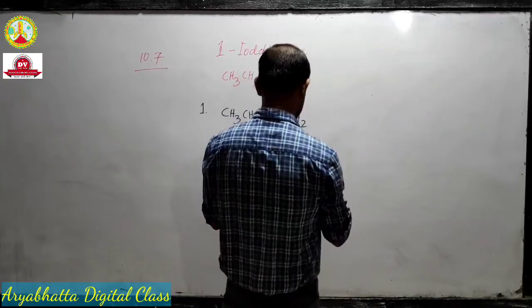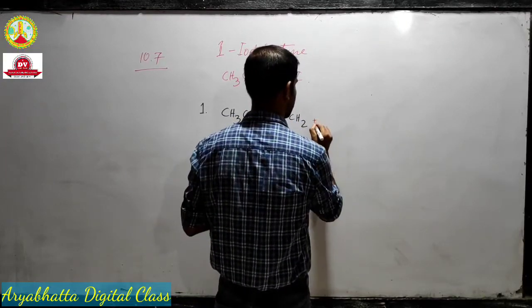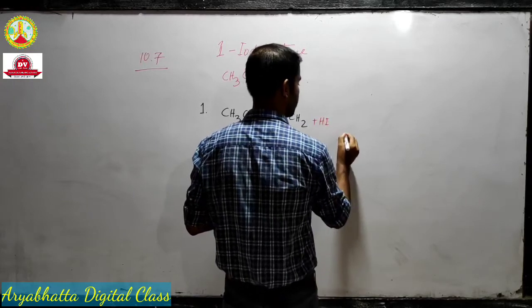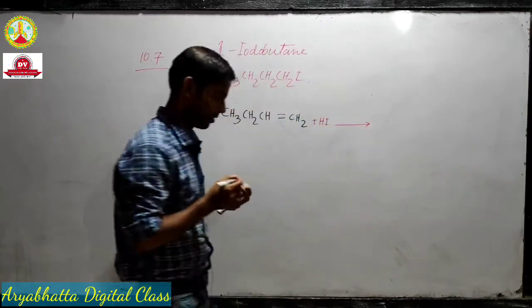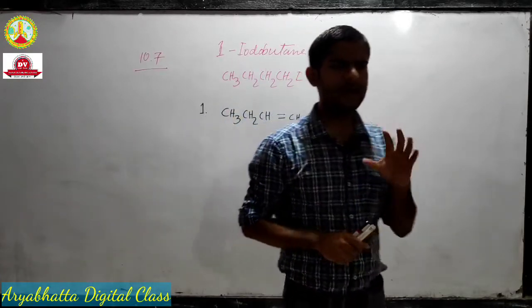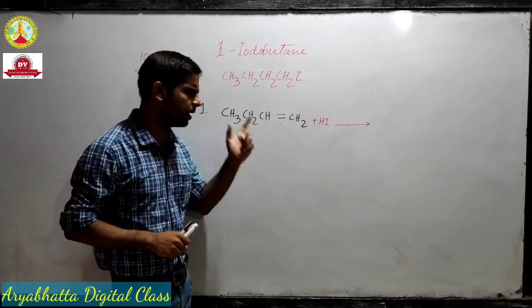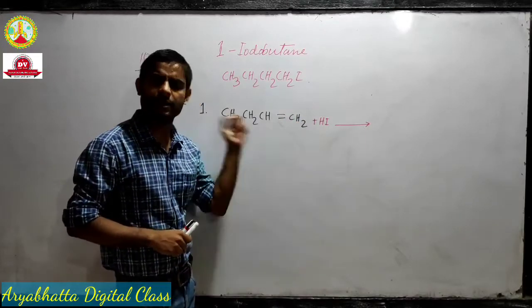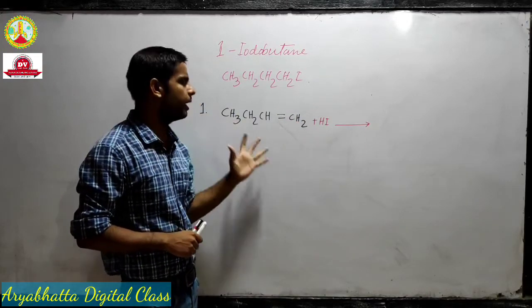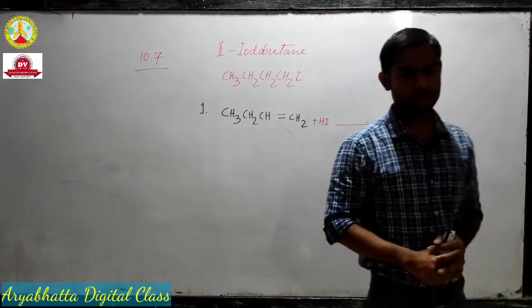So first thing, we know that we must take HI. It's easy. But now we have to remember that when we add HI, it will follow the Markovnikov addition rule.